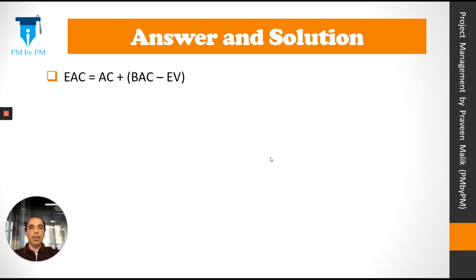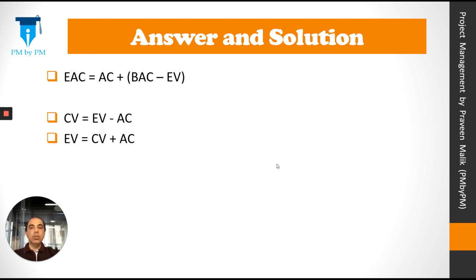Let's look at the answer. Since the future cost will be as budgeted, the EAC formula will be EAC is equal to AC plus BAC minus EV. But this formula is not written as one of the options in the question. So we have to do some more work.